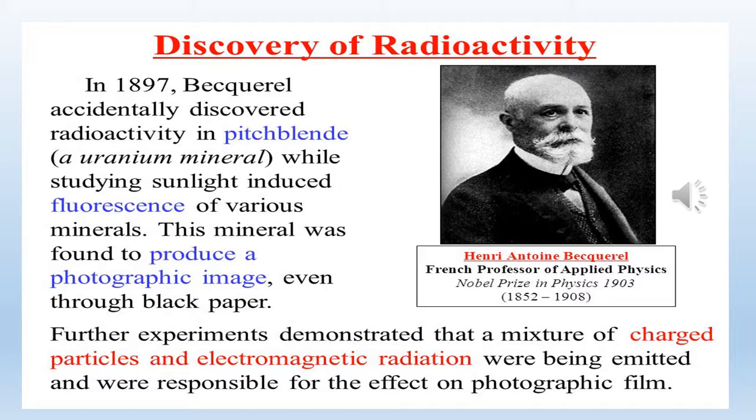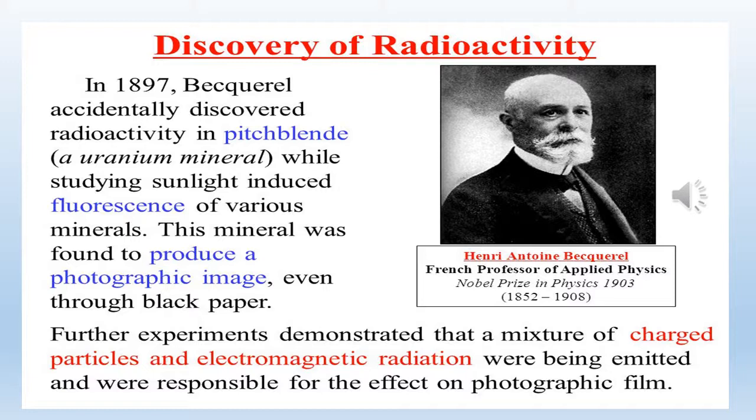He found that he could not reproduce the effect without placing uranium near a photographic film. So that uranium radiated something that could affect a photographic plate.